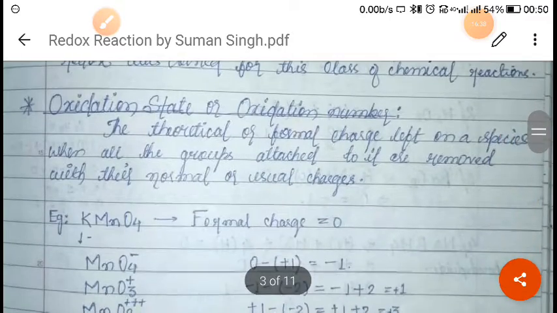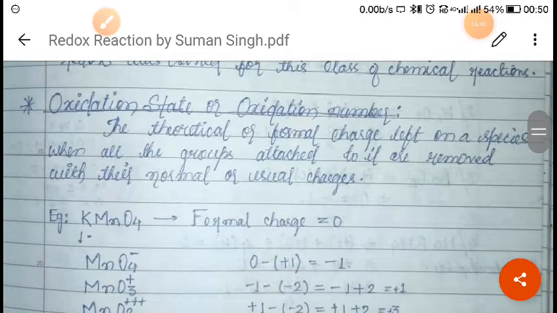So the next topic is oxidation state or oxidation number, right?